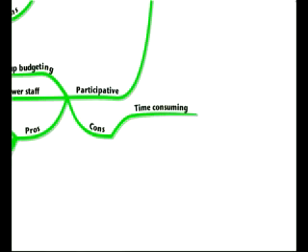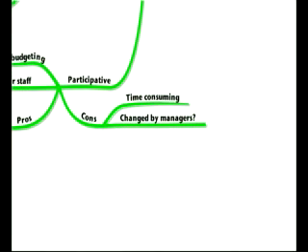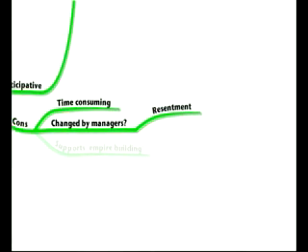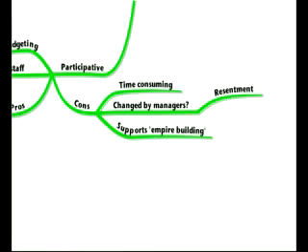It's management by committee effectively. Also, could it be changed by the senior management? So the employees set the initial budget, but then senior management come along and change it. And that will lead to resentment within the lower management levels. It also supports empire building. So what I mean by that is people within their own department setting their own budget and controlling entirely their own little area, building their own little empire.